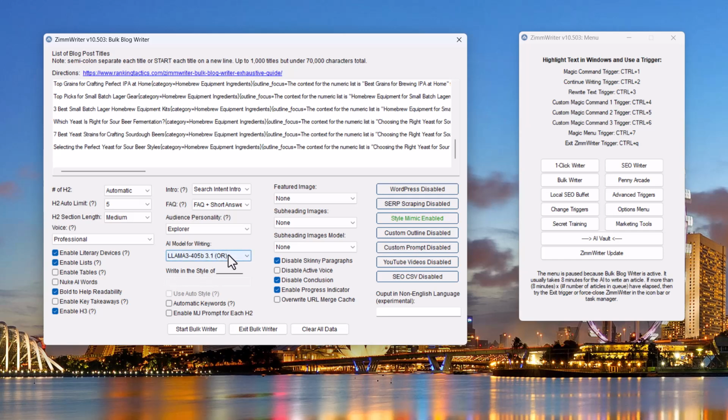And here's the writing model. I want really good content, so I'm going to use this model, which is going to run me anywhere from 5 cents to 10 cents an article. Sometimes it's cheaper if you don't do any images. So I'm not going to do any images. I'm not going to make Midjourney prompts. I don't need automatic keywords, so I'm not going to do any of that. And we're going to pick up a style mimic. I'll get to this in a second. I'm going to skip featured image, subheading images, and the model.